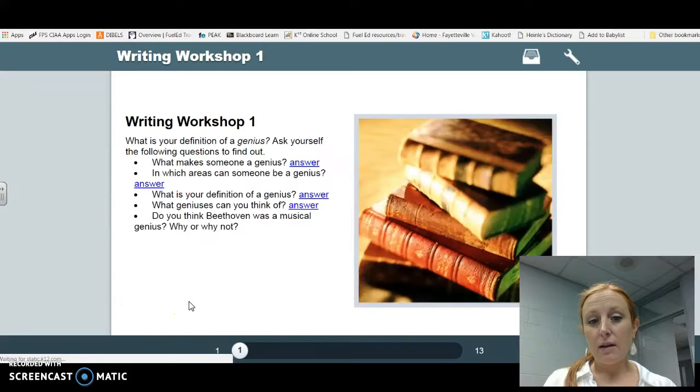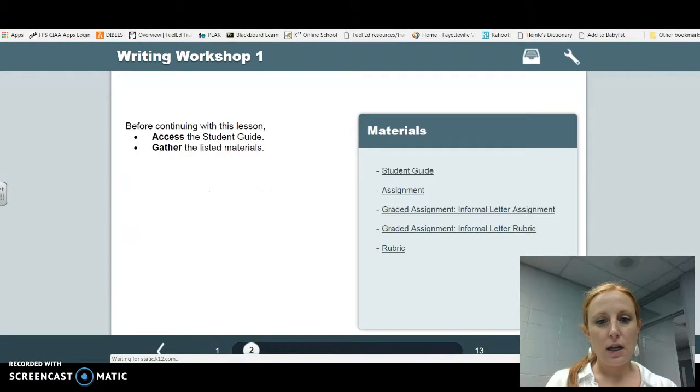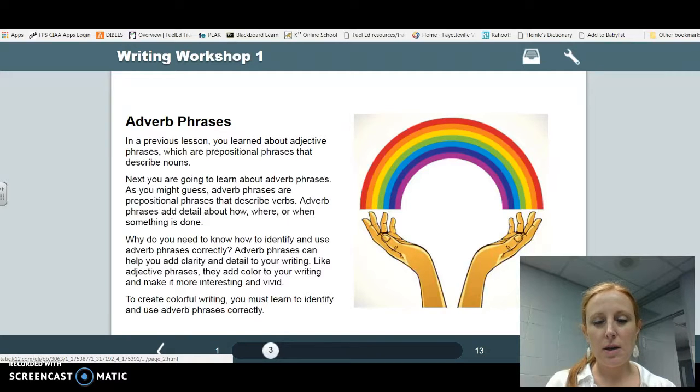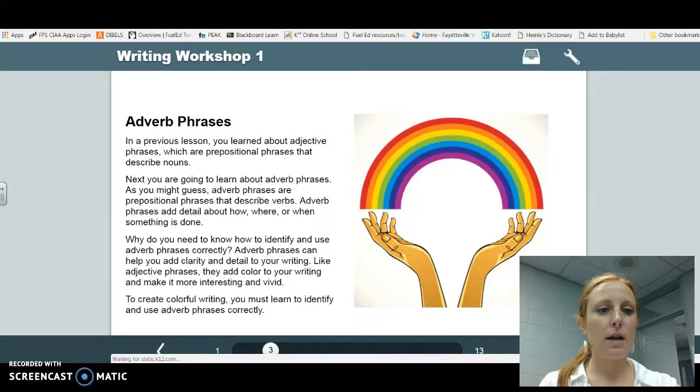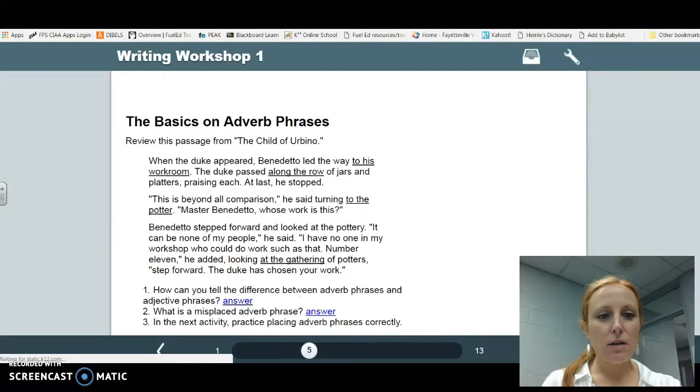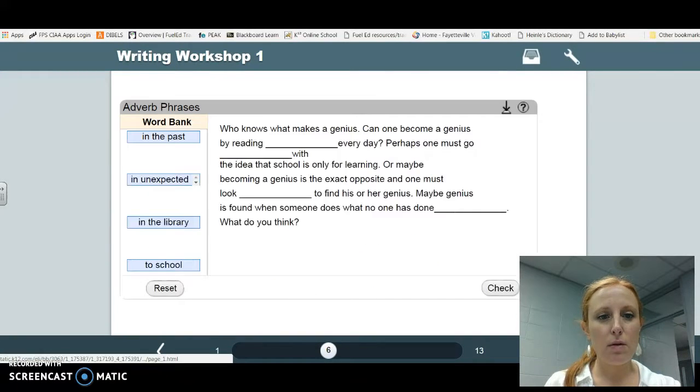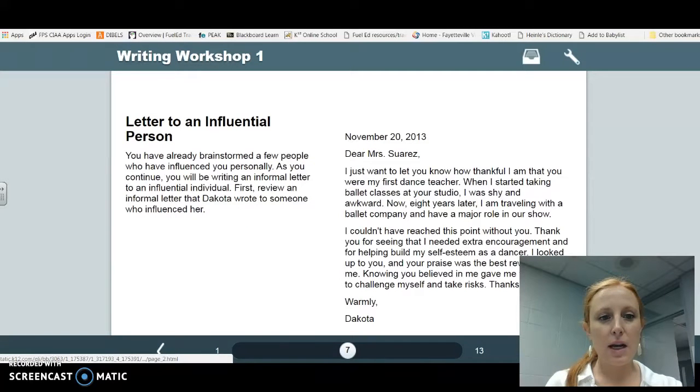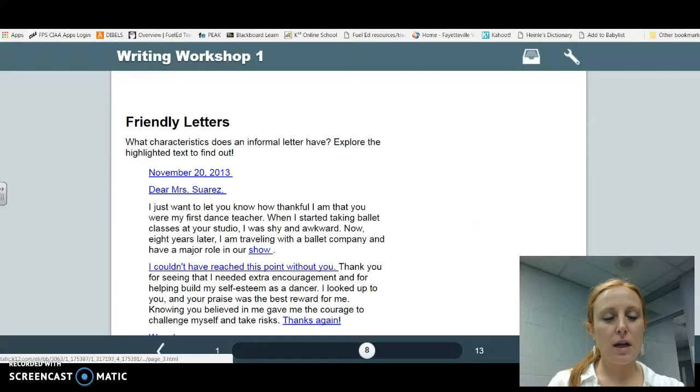If I click on that and go through, I see this one's only 13 slides. I'm going to skim and scan, which means you're going through quickly. You're not rereading it. I don't need to know about adverb phrases right now. I don't need to know about that slide right now. I'm going to skip through because I am looking for the text. That might be helpful later, but I'm still just looking for the text.